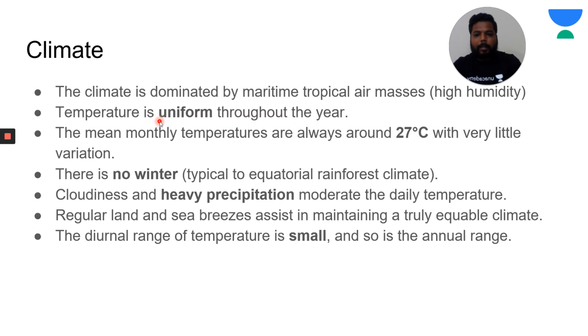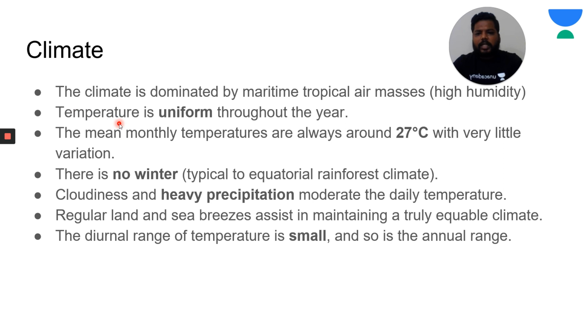Apart from this, if you remember the climatic aspect, the climate is dominated by maritime tropical air masses. As I have said, near these regions we have tropical maritime influence. Because these maritime tropical air masses have high moisture content, we would be finding high humidity, and hence throughout the year we would be experiencing precipitation. So the equatorial region throughout the year is mostly dominated by tropical maritime air masses.